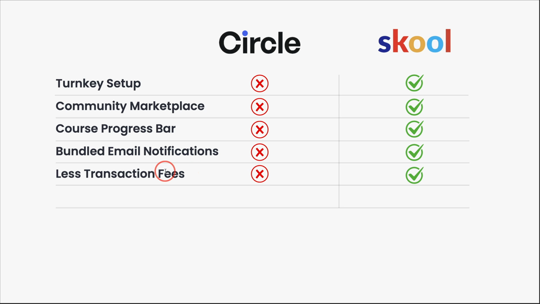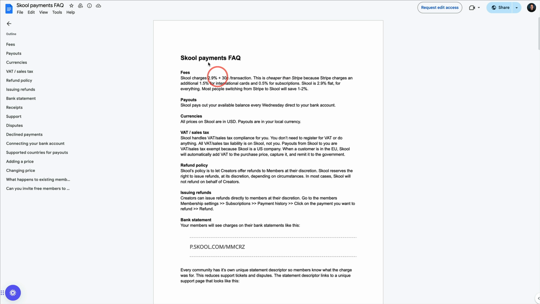Now, here's one thing that's interesting: the transaction fees. So yes, both platforms have native payment options. Circle runs their payments through Stripe. Skool actually has a native payment processor. Pros and cons to both of these. Again, the theme is, especially with Stripe, you're getting so much more robust reporting and options than you would with Skool, but there are slightly different payment transaction fees, which is quite small. Skool did release their payments FAQ, where Skool charges a flat 2.9% fee, whereas Stripe is 2.9% plus 30 cents per transaction.